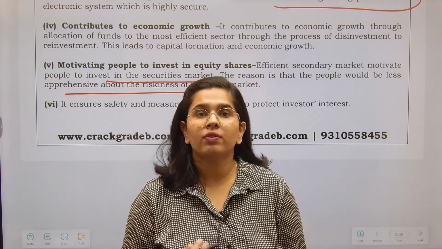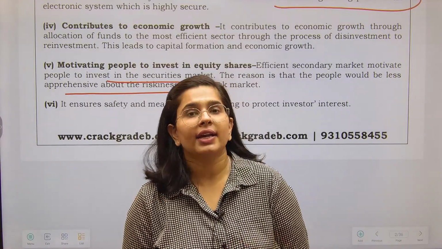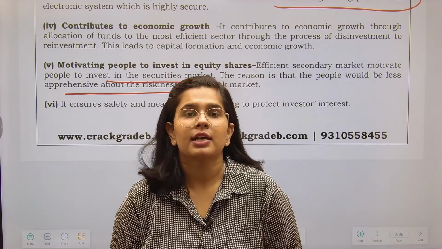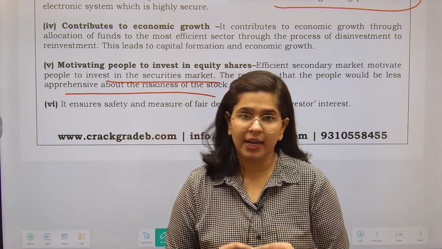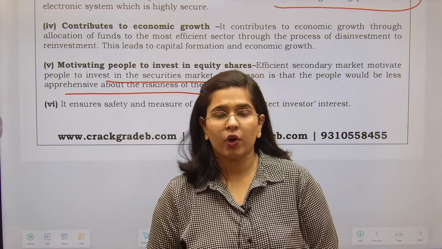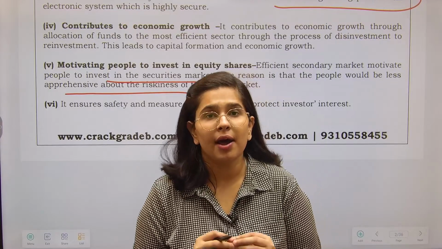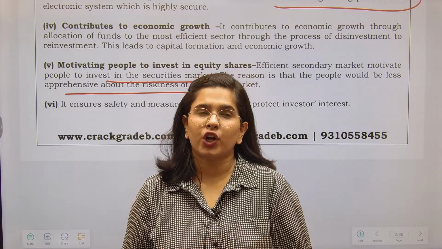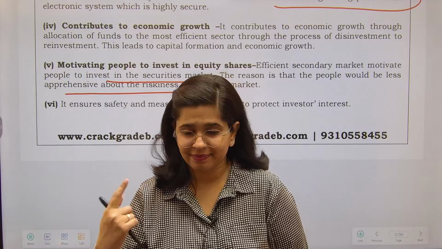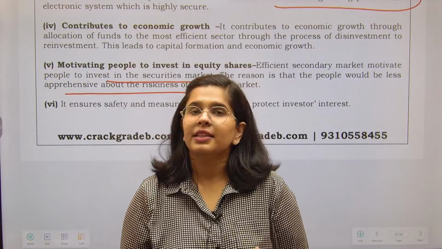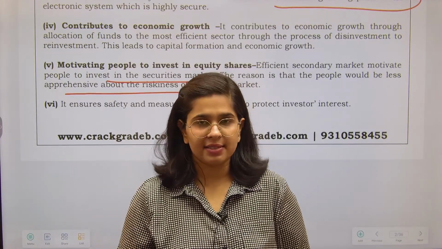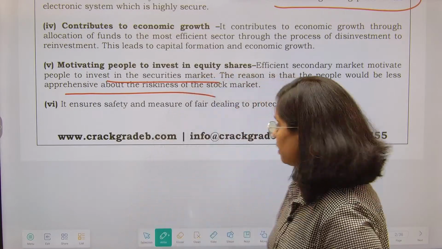Like I have told you about the work of the clearing corporation. What kind of work does the clearing corporation have? It ensures that the trading happens in a safe and secure manner. The trust of investors remains assured. Okay.